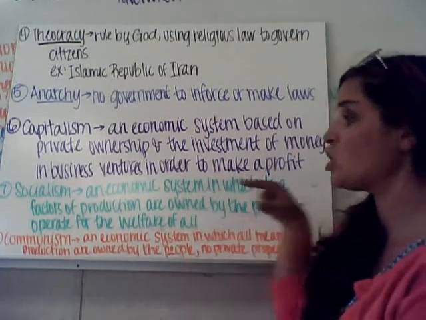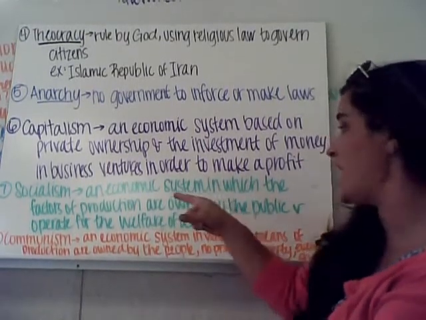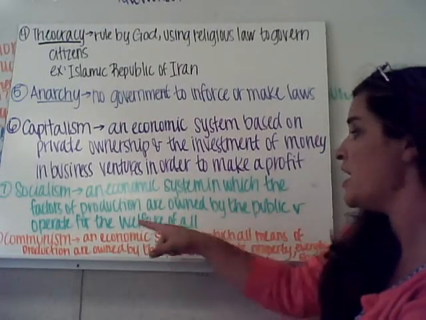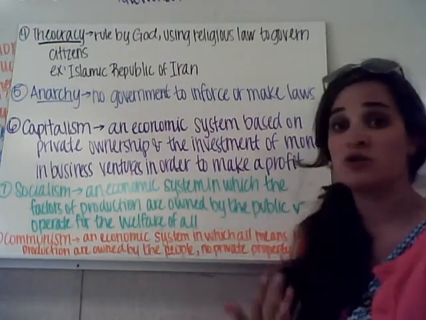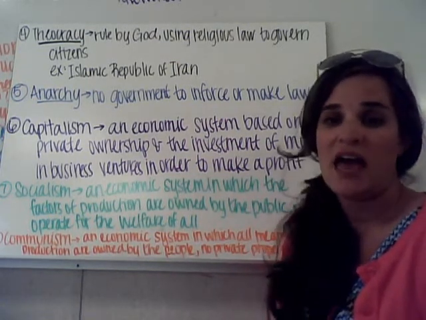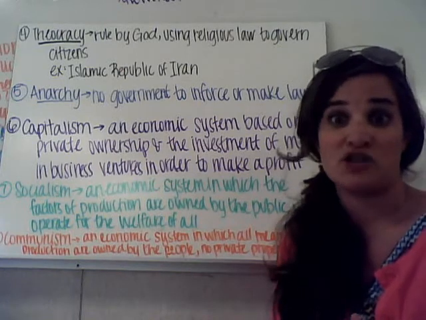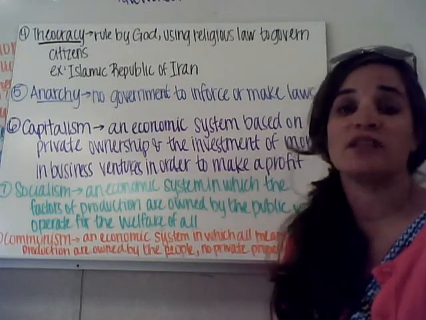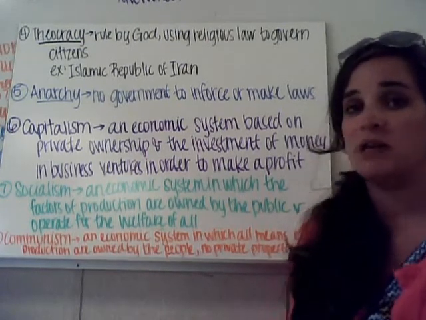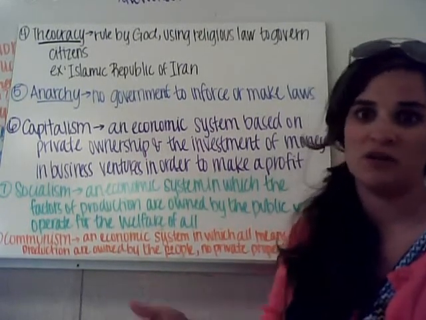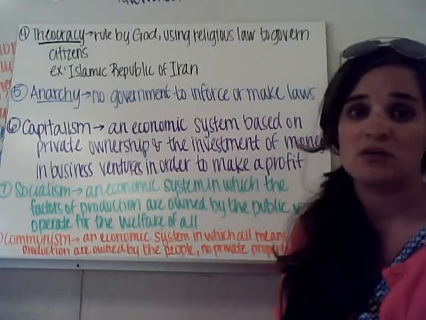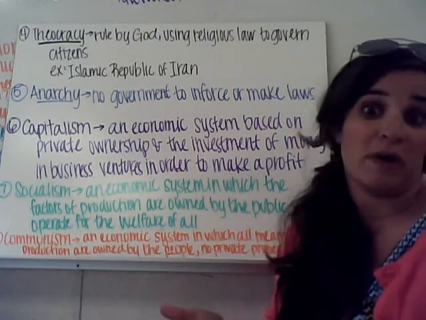Okay? Socialism is an economic system in which the factors of production are owned by the public and operate for the welfare of all. So socialism would be like the government creating a cupcake shop in downtown Charlotte. And those cupcakes are available for everyone, and everybody shares in the profits. Meaning, the government takes that money and would invest it back out. So everybody has the same amount, and everything's run by the government.